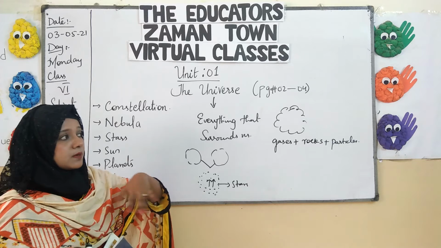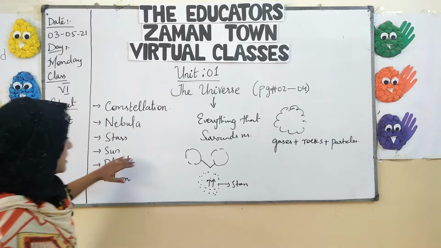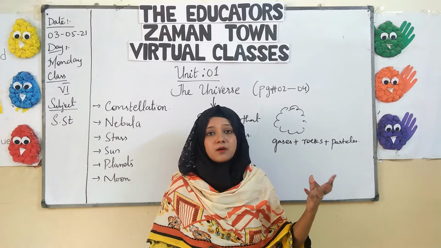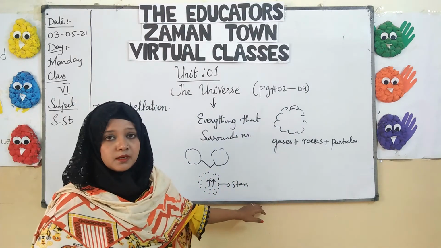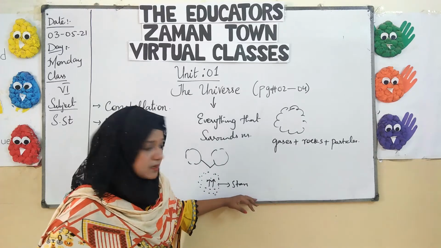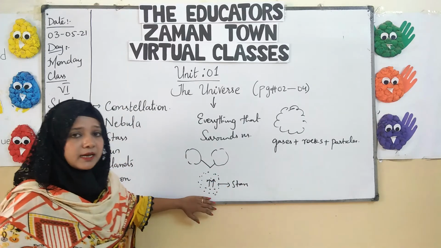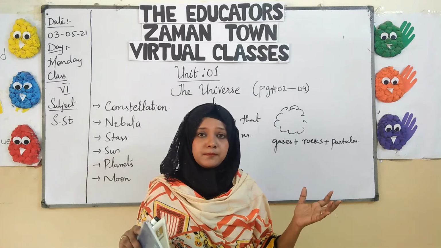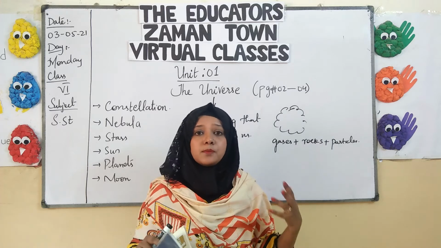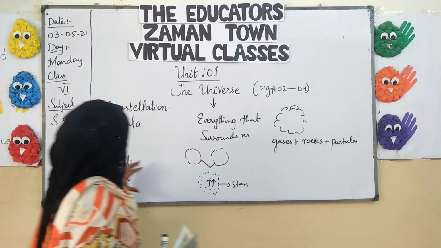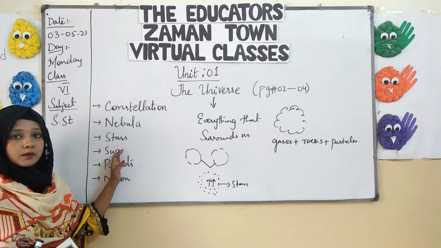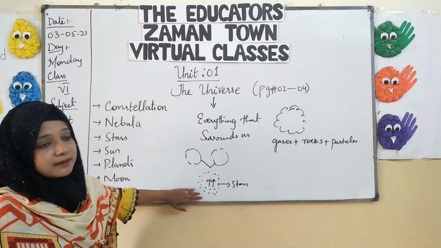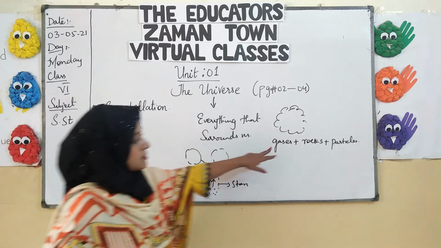And here I am going to give you something more interesting: what is the sun? It is the biggest star of our galaxy. The way of the formation of the star is the same, from different gases. We can say that the sun is a huge ball of gas. And why is it so hot? Because it has an extreme temperature. That is why it is so hot. The process of the formation of the sun is exactly the same as how the stars are formed, from the gases of the nebula.